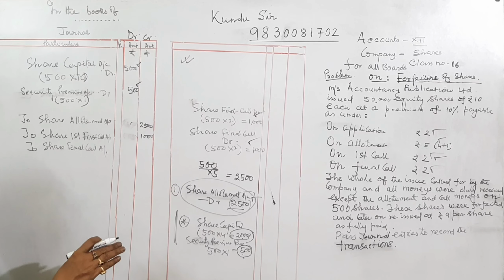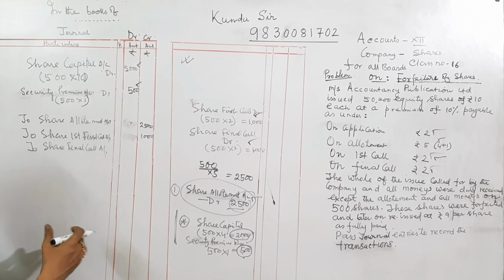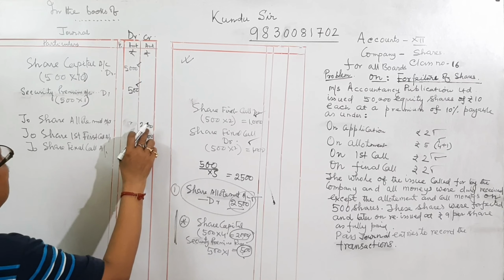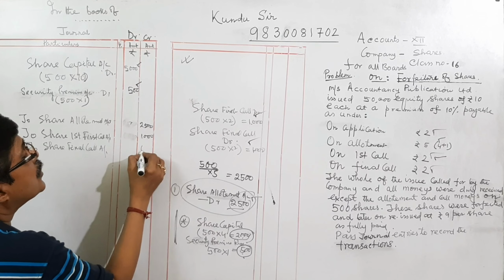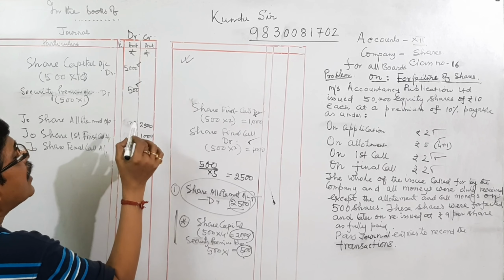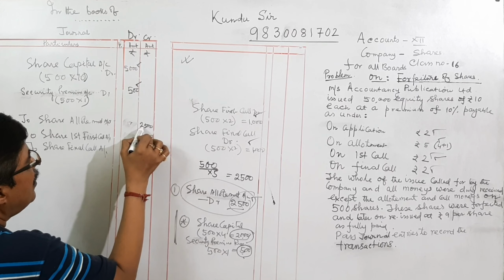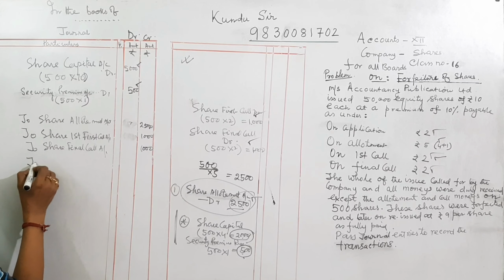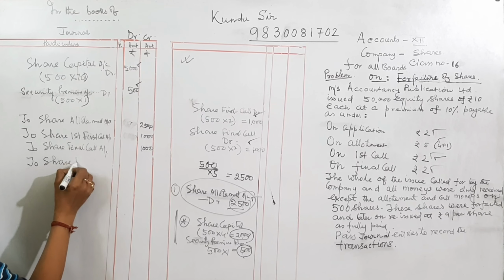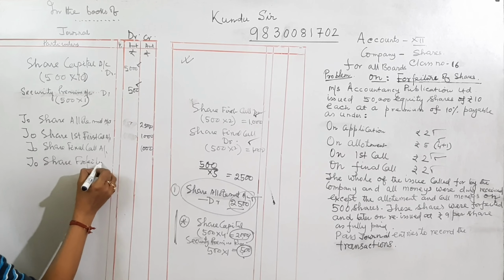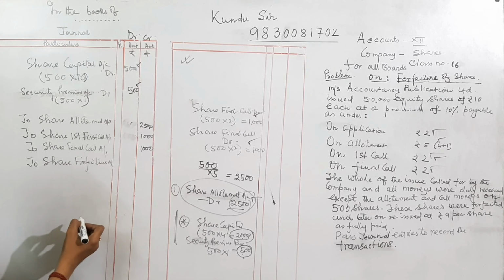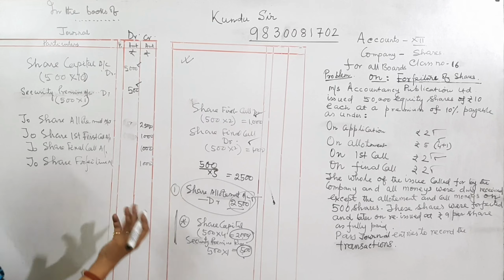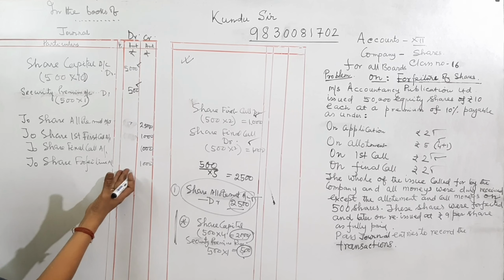We are keeping debit as uncollected, not yet collected, it is still lying on the respective account. That means share allotment, to share first call, to share final call, 1,000 plus 1,000 plus 2,000, 4,500, and 5,500. That is share forfeiture account. It is how much? 1,000. And it is very much clear how we are getting 1,000.